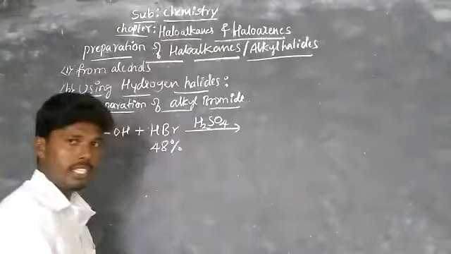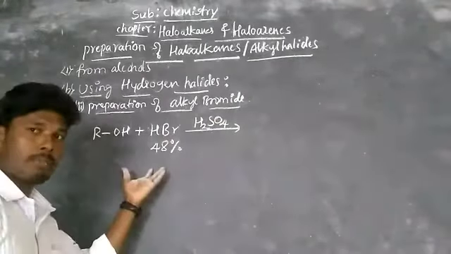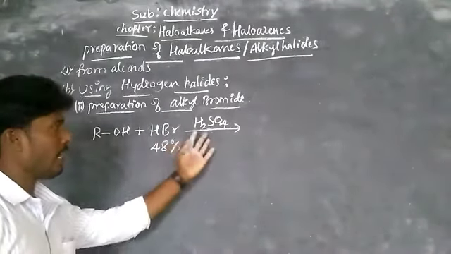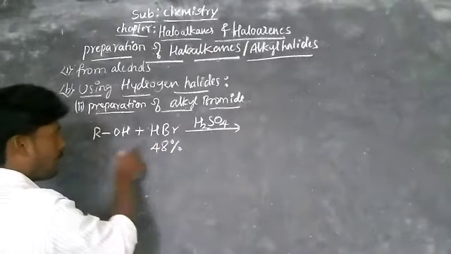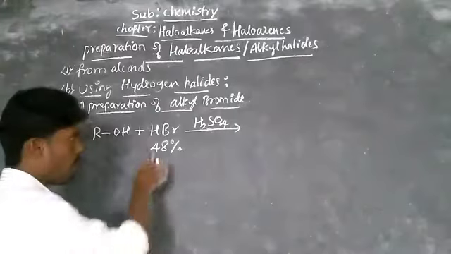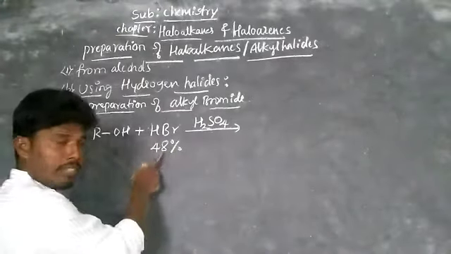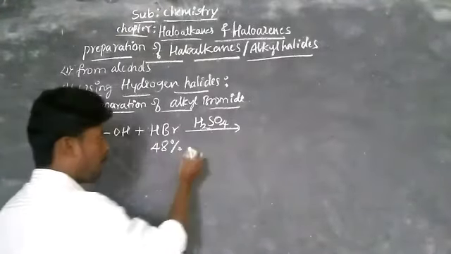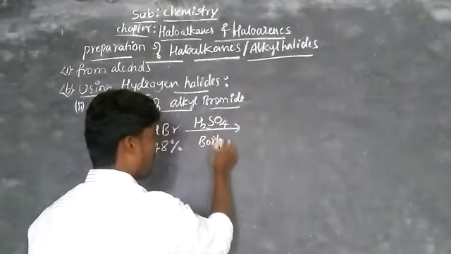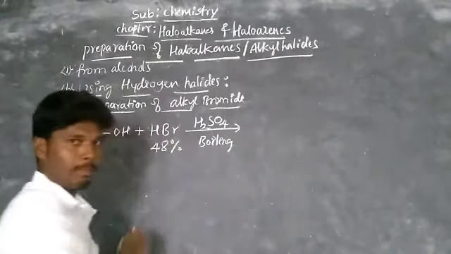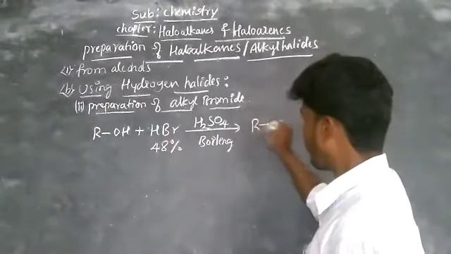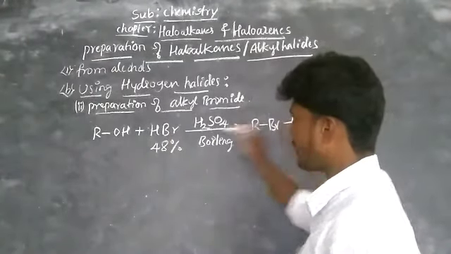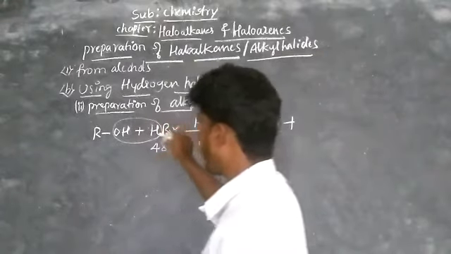Here the reagent is sulfuric acid, whereas in the previous process we used zinc chloride and hydrogen chloride. Not only heating, we have to boil this mixture. On boiling, you get alkyl bromide, R-Br, plus H and OH becomes